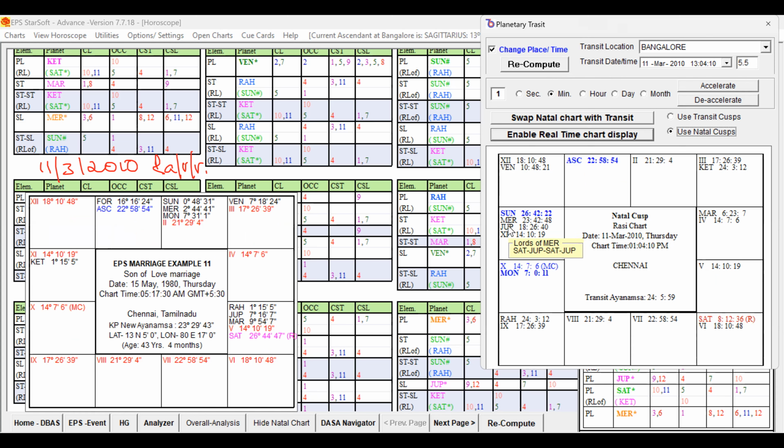Jupiter is posted here in Aquarius. So Jupiter is transiting in the Aquarius sign. You can see Jupiter is aspecting natal Venus, right? And aspecting the fifth house also, and also the ninth house and seventh house. So Jupiter is aspecting Venus, the seventh lord, the seventh house also, and the fifth house also. That is good. So the Jupiter transit is also supportive during that period.